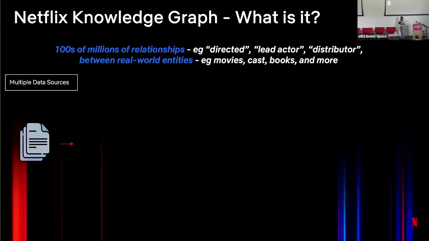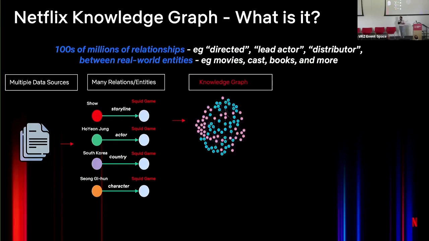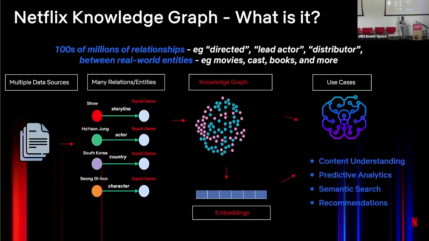The data comes from multiple sources, and it is used to build a graph with many entity types and relations, thus resulting in a dense network of nodes and edges. This network of nodes and edges, as well as the semantic information captured in this network, is then converted to low-dimensional embedding vectors. And then together, the raw knowledge graph, as well as the embedding vectors, are used to power many different scenarios within Netflix.